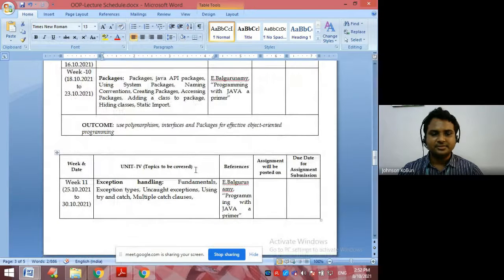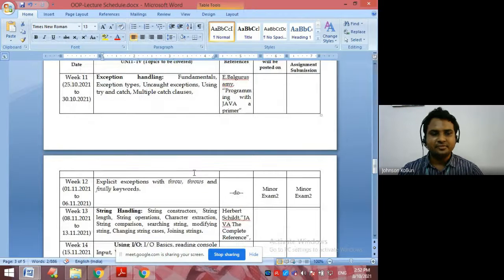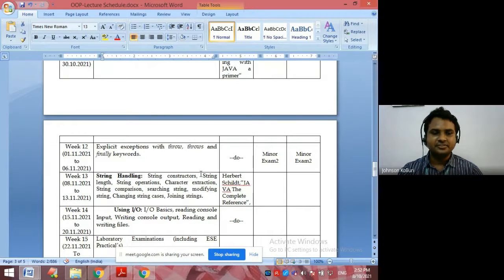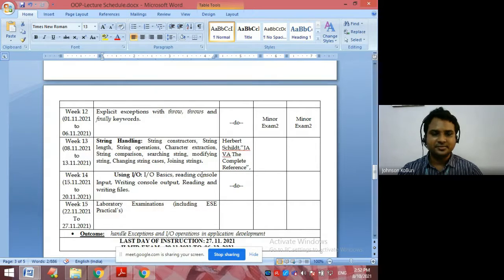Week 11, exception handling. And week 12, in exception handling, we have throws and finally keywords. Week 13, string handling and functions. Week 14, using IO basics. And week 15, we have laboratory examinations, including the end semester practical examination.